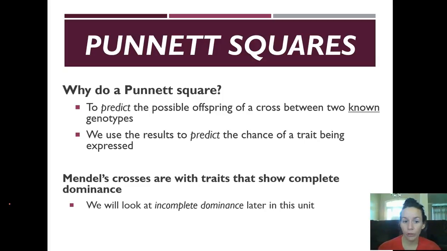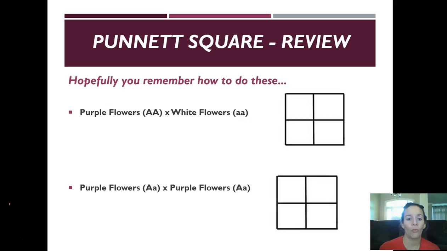Final thing we're going to discuss is Punnett Square. So why do we even do a Punnett Square? The whole point is to predict the possible offspring of a cross between 2 known genotypes, known being the key term there. We use those results then to predict the chance of a trait being expressed, and we will do lots and lots and lots of these in class, and you'll learn lots of different ways to test things out. So let's just take a look at what they are.